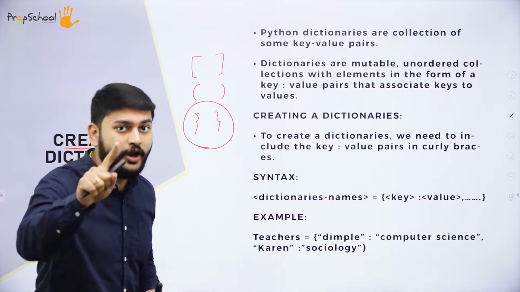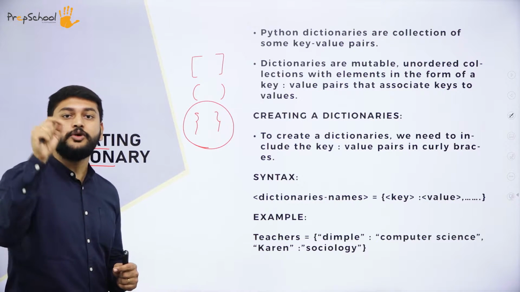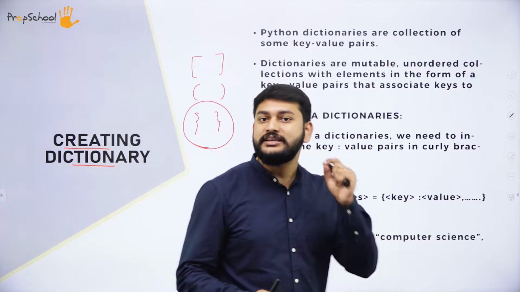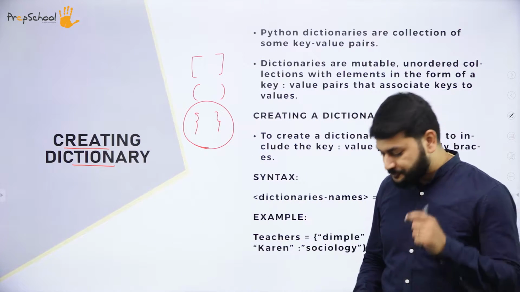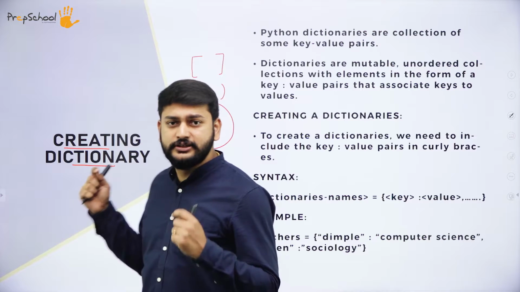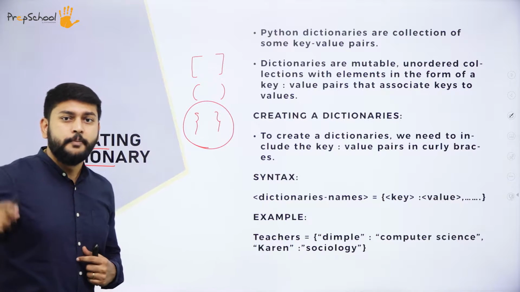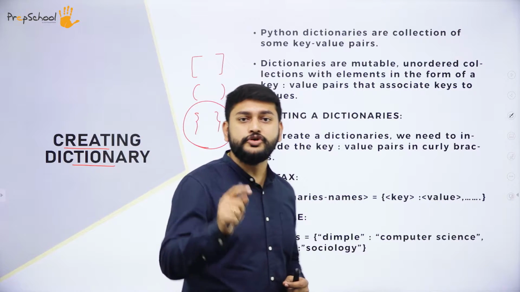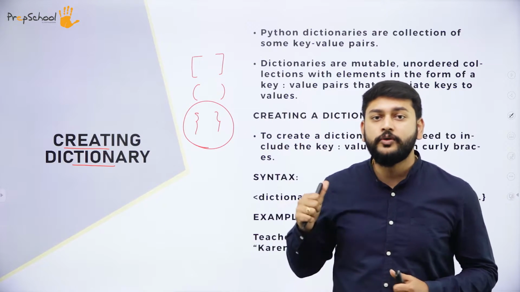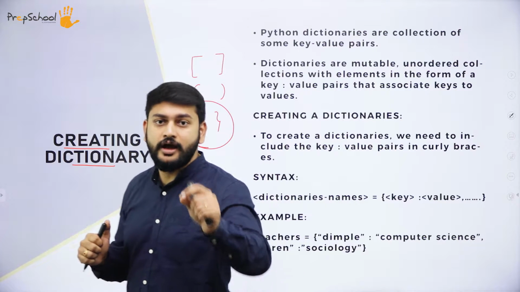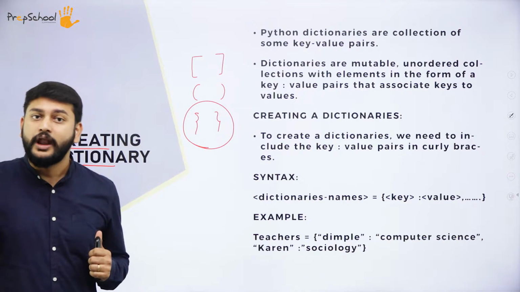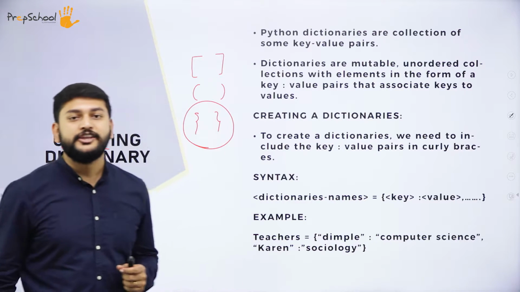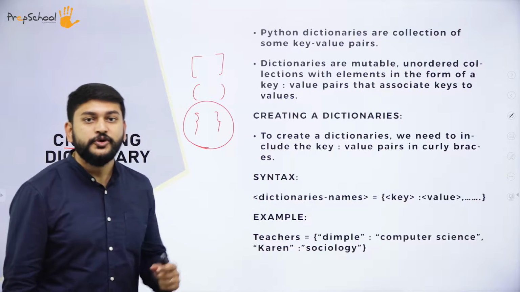So what is the first point? A dictionary is a pair of keys and values, and the second point is flower brackets. What is the third point that I should remember, sir? My dear students, you cannot expect the keys and values to be in order. You will have the data in an unsorted manner. That is the third point with respect to dictionaries.